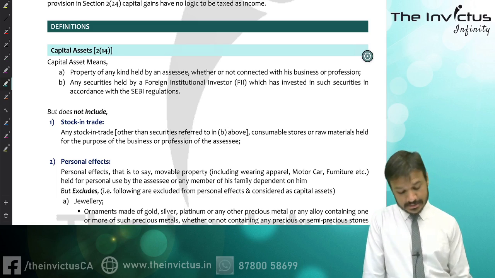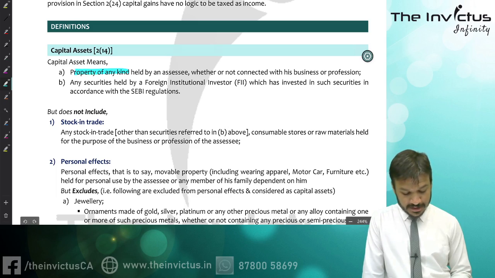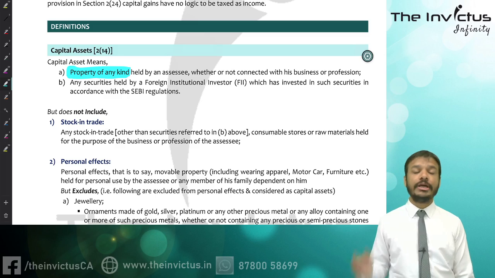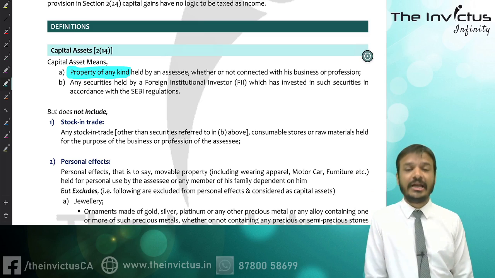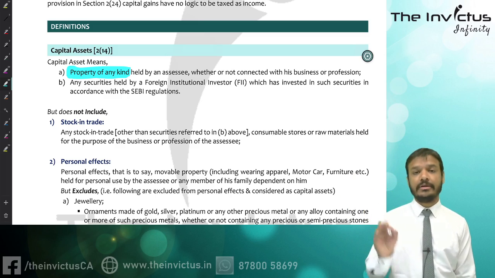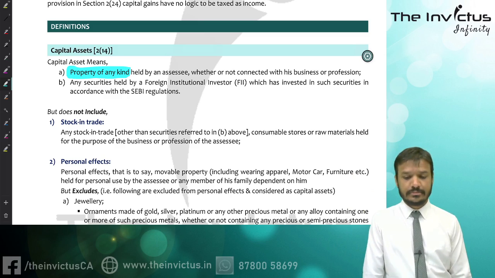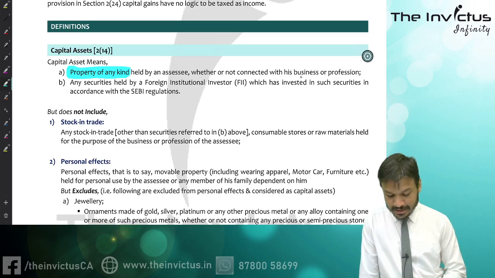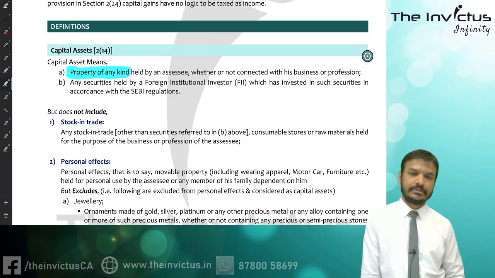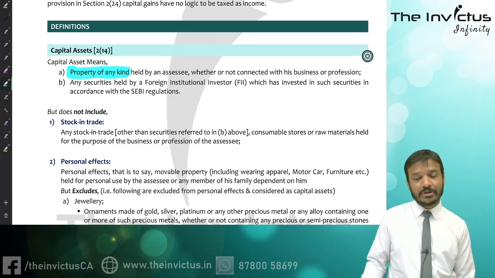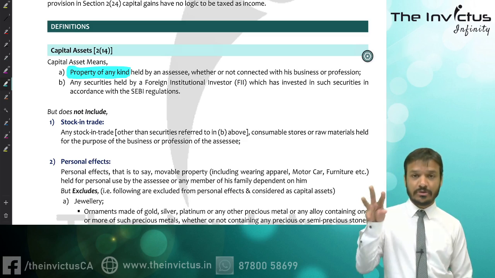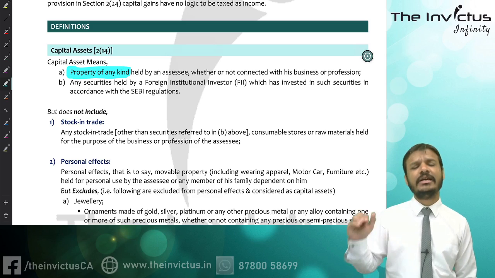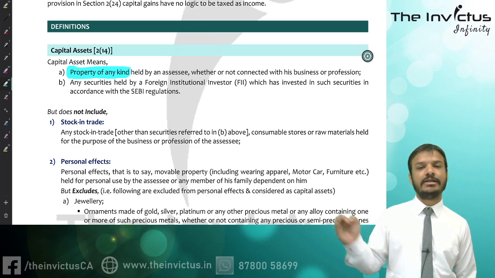Capital asset means property of any kind. Very wide meaning, it includes everything. Any kind of property will be a capital asset, held by the assessee whether or not connected with his business or profession. Whether that particular property is used for carrying on business, profession, etc., or whether you are using it for your personal purpose, each and everything will be considered as a capital asset.